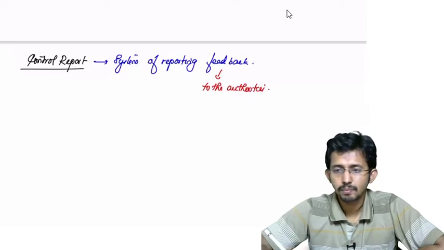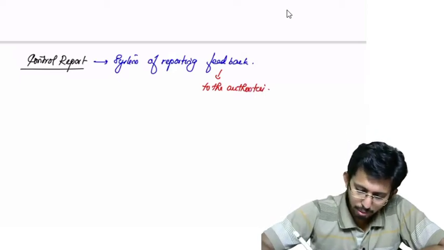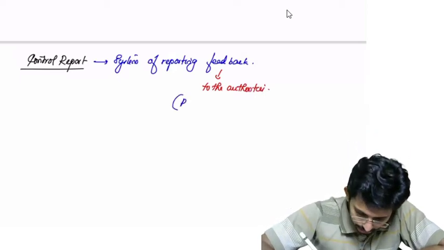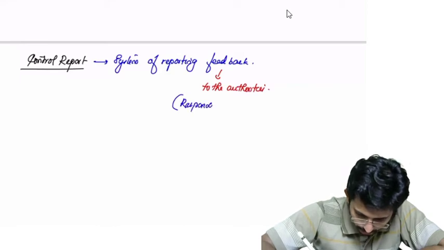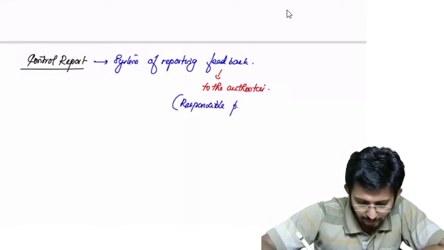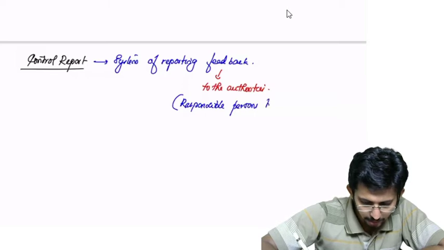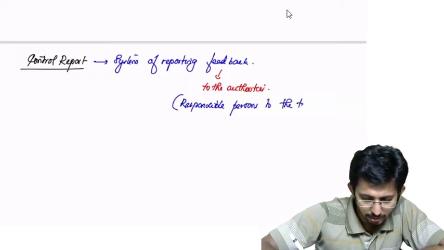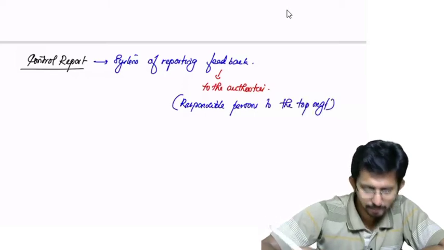Who reports it to the authorities? The responsible persons, to the top management.